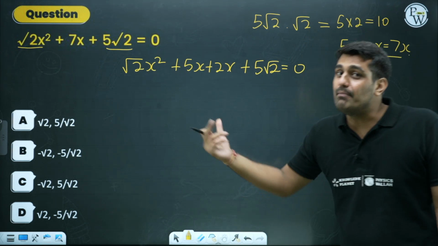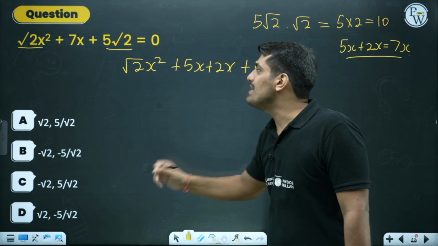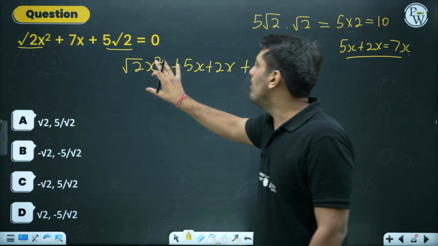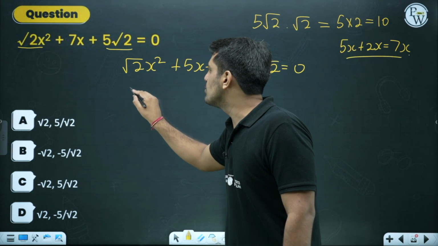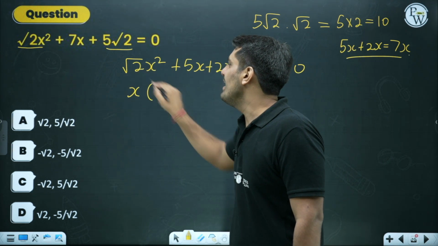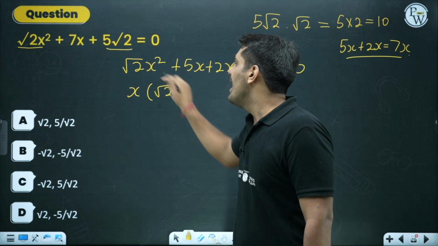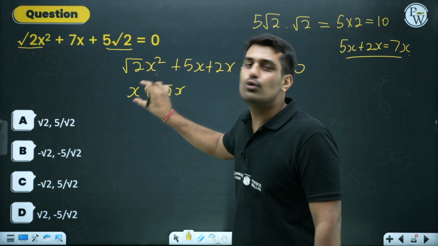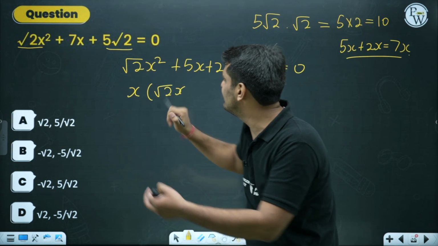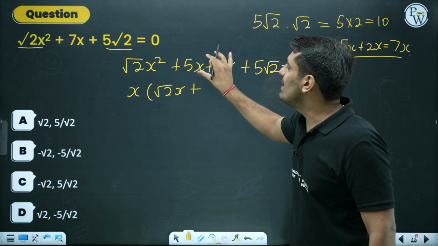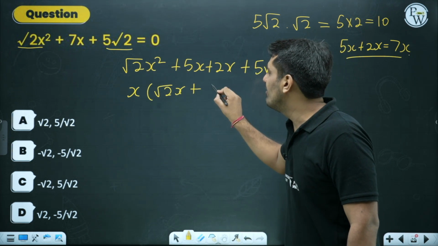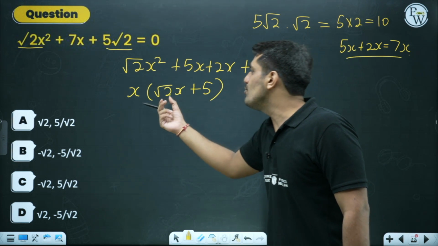Next step, clubbing the first two terms and taking out the common part. The common part in this case I can find out is only x. Only x. Why? Other than that, nothing can be taken common. We will get root 2 x over here because x square, so 1x taken out, only x is left. In this case, because we are having x and we have taken x common, we are left with 5 only. So root 2x plus 5.